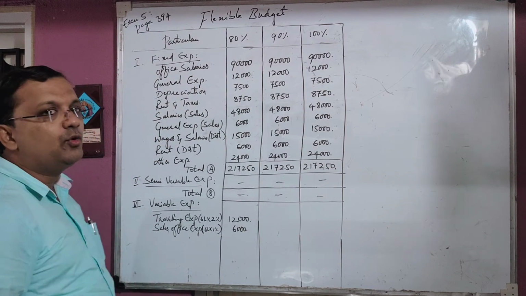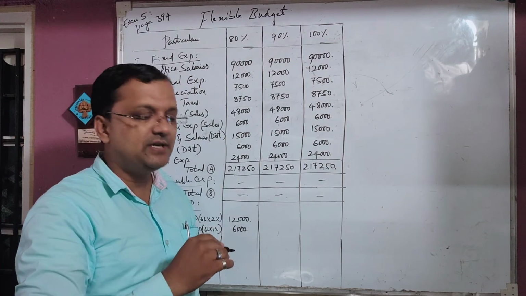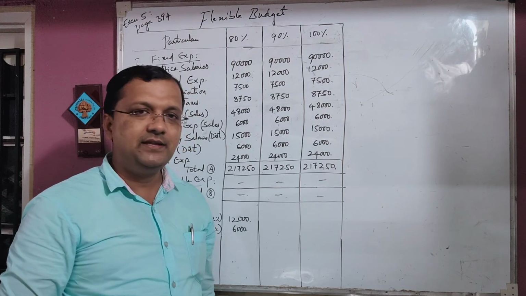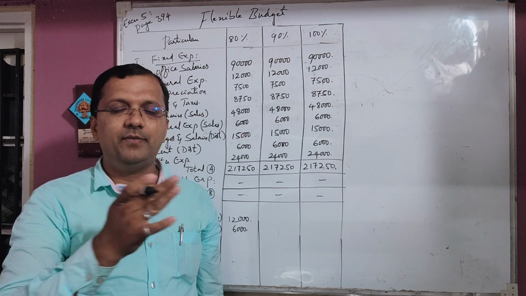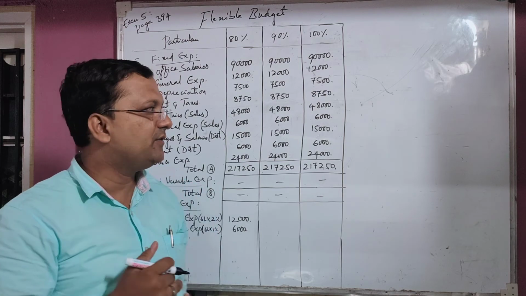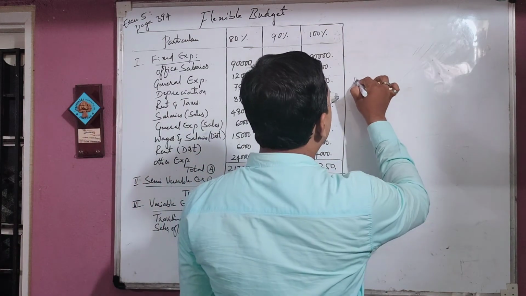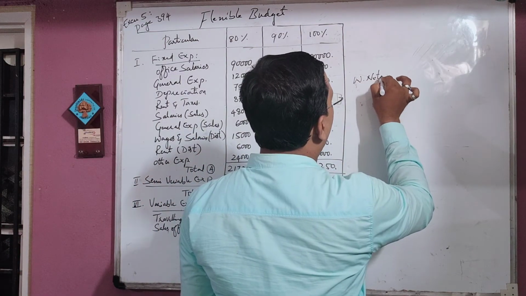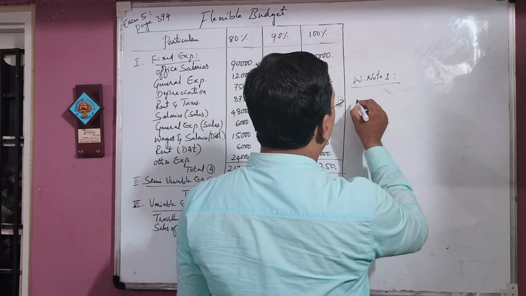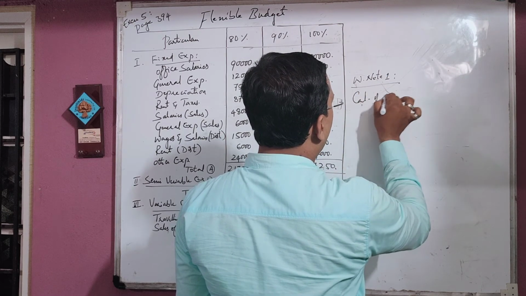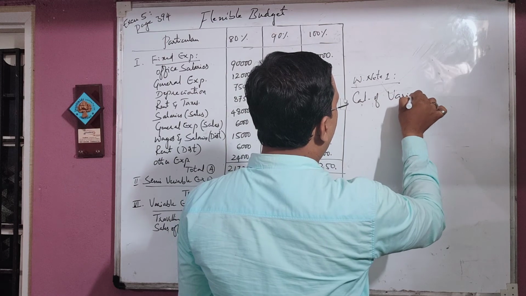Then you need to go to working note number 1 below this page. You need to calculate the variable expenditure, how it varies from one percentage to another. Assume this is working note number 1, calculation of variable expenses.